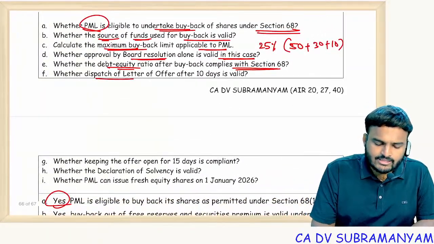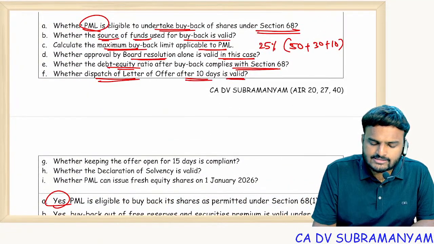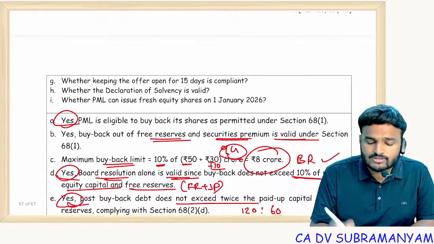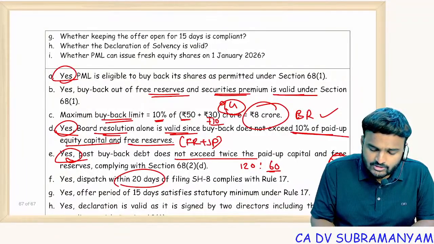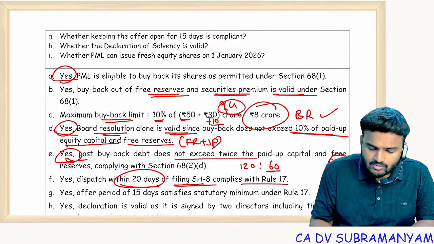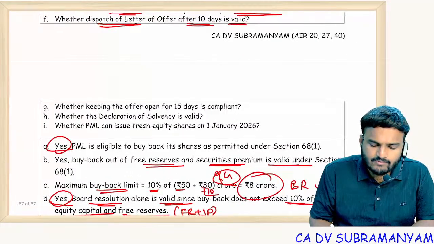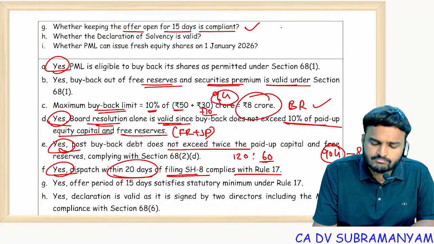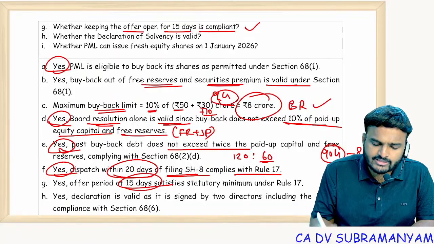Next one, whether dispatch of letter of offer after 10 days is valid? Letter of offer should be dispatched within 20 days of filing with ROC. So yes, dispatch will be valid. Whether keeping the offer open for 15 days is compliant? Yes, minimum 15 days, maximum 30 days.